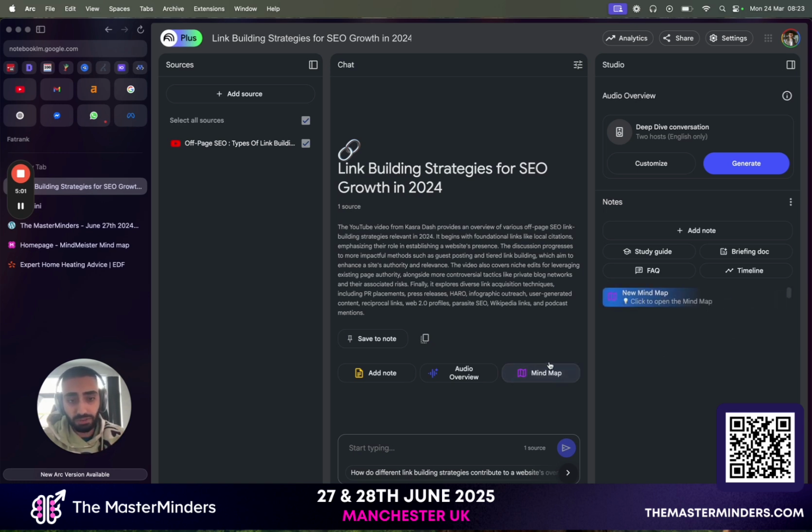Then I'm going to click on mind map and it's going to start to generate a mind map. We can also do other stuff as well, like audio overview, add notes, etc. But before I even click into this mind map, basically what I'm expecting is a list of service pages that I can provide for links. So for example, citations, press release, digital PR, guest posts, niche edits, etc.